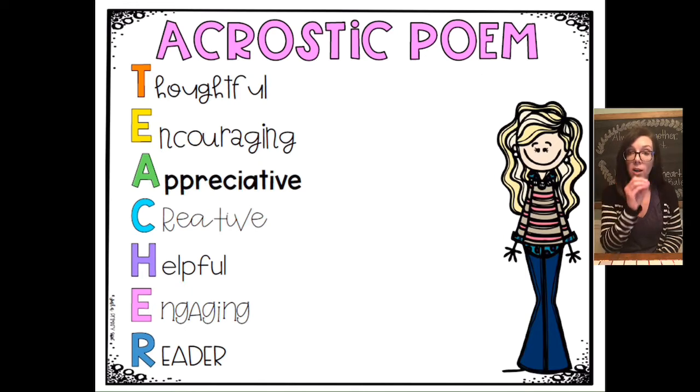So if you look at the letter T, that's the first letter in teacher, we came up with the word thoughtful because thoughtful starts with the T. Then as you go down the page, you can see that each word starts with that letter in the word teacher. And you can do it with any topic or any word, which is really cool. So let's take a look at one more type of poem.